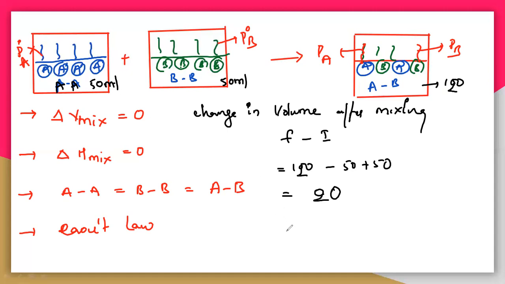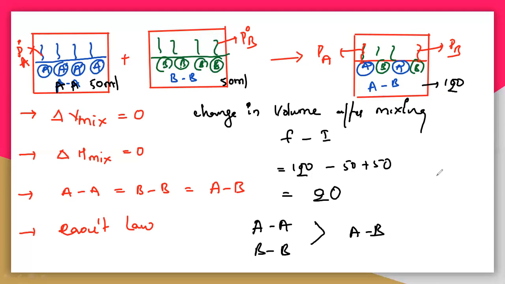So let us understand. If you are taking A and B, so A and A, B and B, see here, the volume is increased. Let us understand, if the interaction of A and A, B and B is more compared with A and B, that means the force of attraction between A and A, B and B is greater than the interaction between A and B.